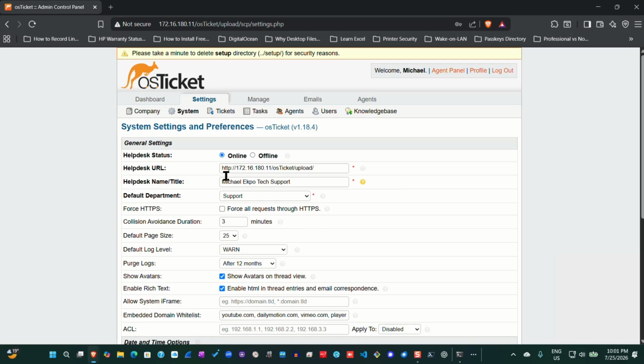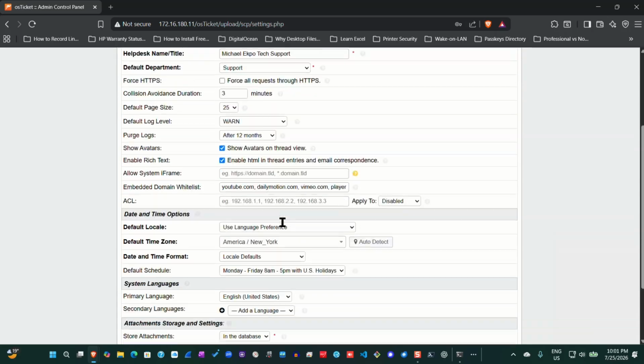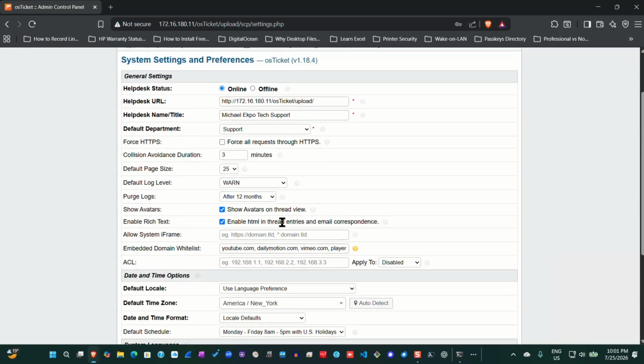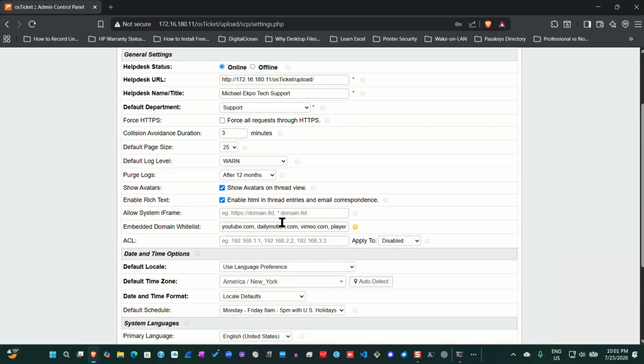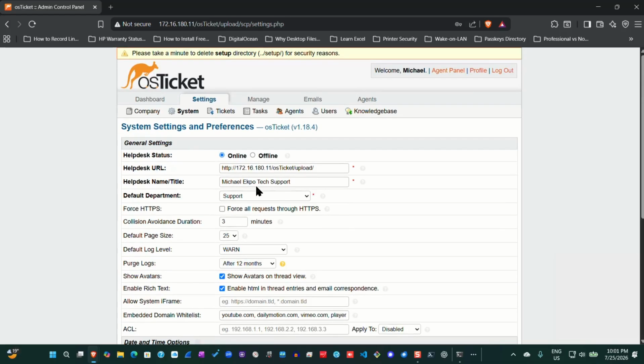Here I just land on the osTicket settings page. Here you can check to be sure that everything is okay, and you can apply as many changes according to your desire and the needs of your company.